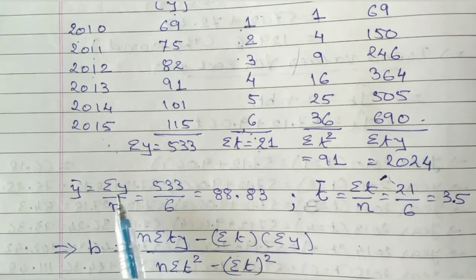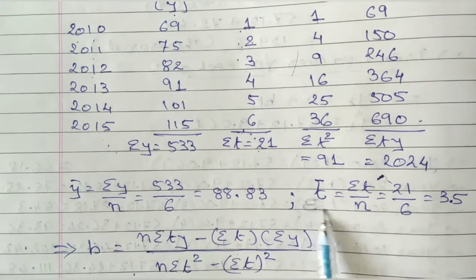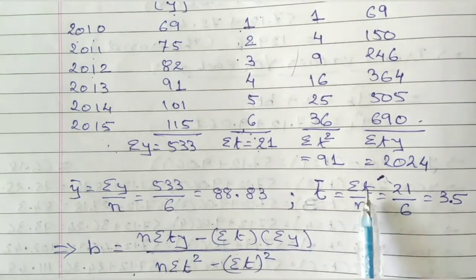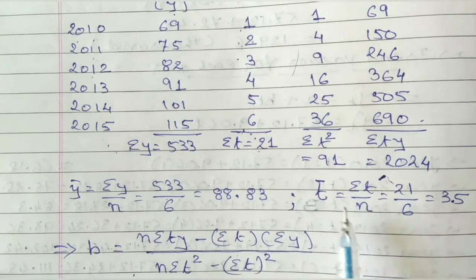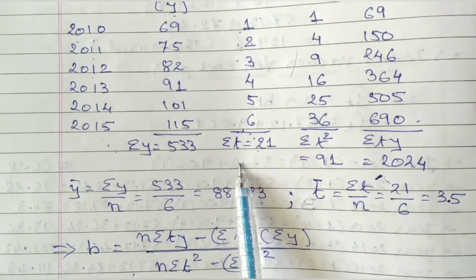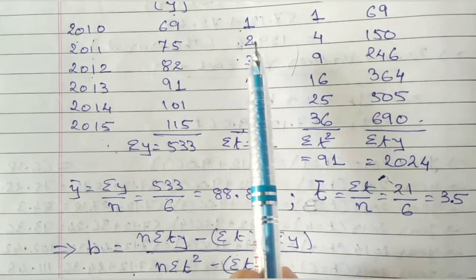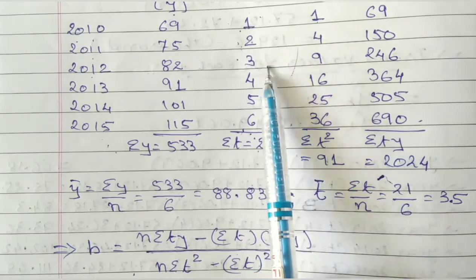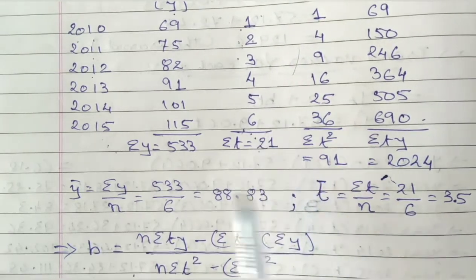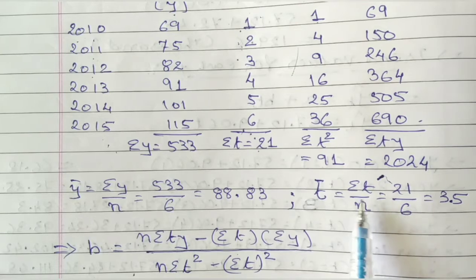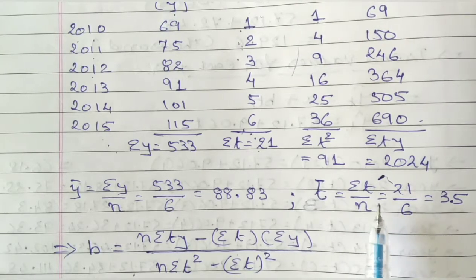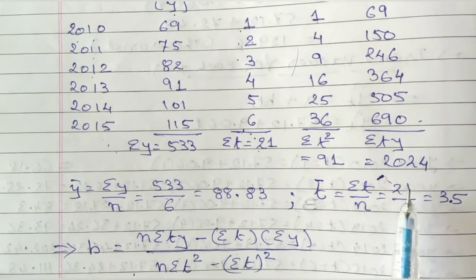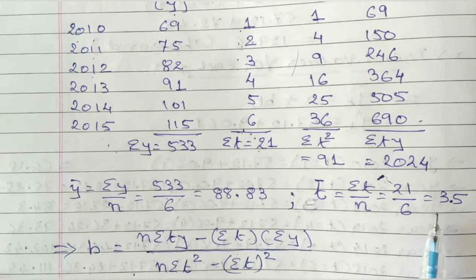In the same way, t bar is equal to sigma t upon n. Sigma t is 1 plus 2 plus 3 plus 4 plus 5 plus 6, which comes to 21. So t bar is 21 upon 6, and the answer is 3.5.